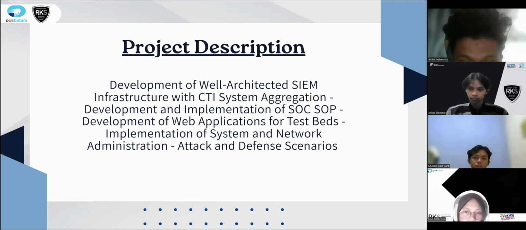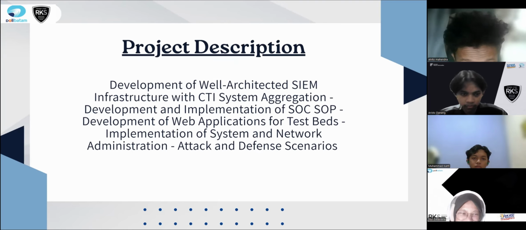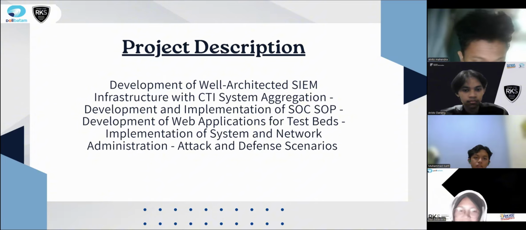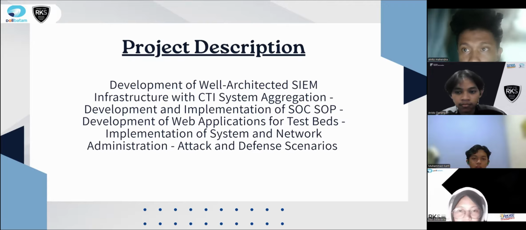Tatiana. Our project description is development of the SIEM infrastructure with digital system application, development and implementation of SOP, development of web application for testbeds, implementation of system and network administration, attack and defense scenario.